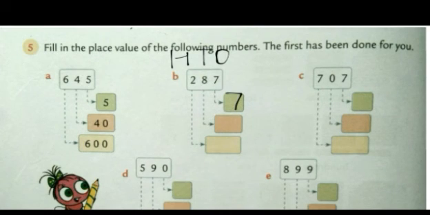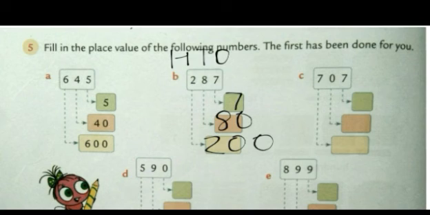Then, place value of 8 in 287, because it is in tens place, so it will be 80. And the place value of 2 in 287 will be 100, because it is in the 100 place. So we will write it like this, 200. Okay? See the next one.